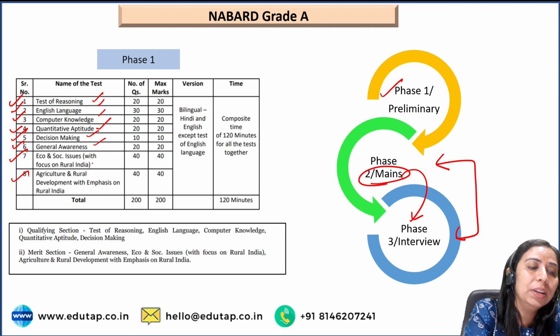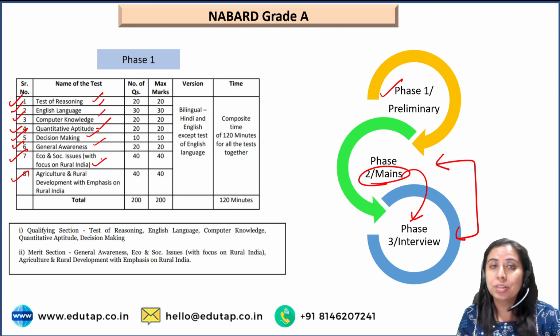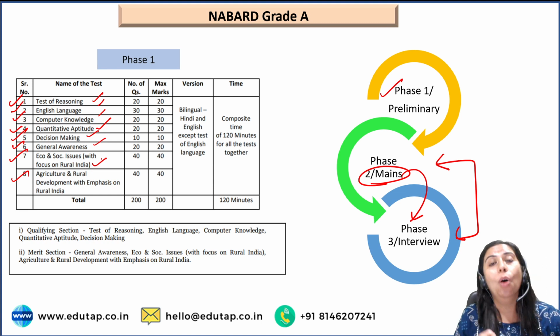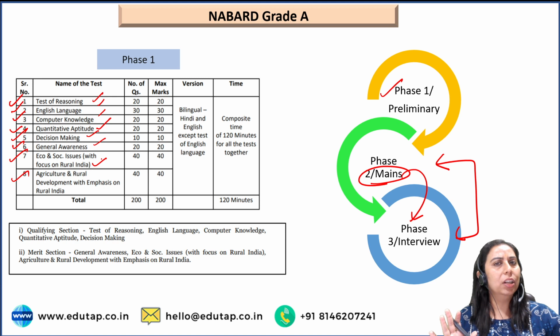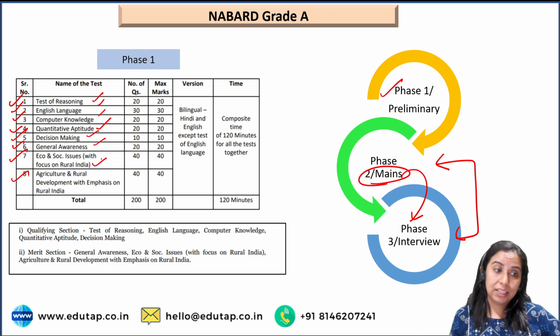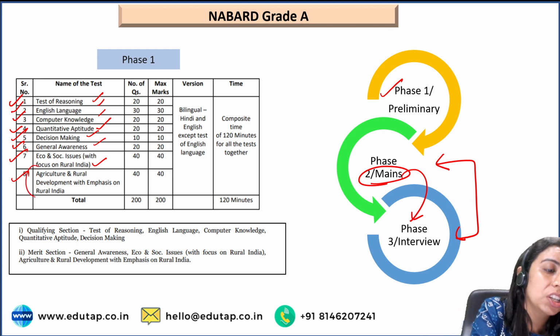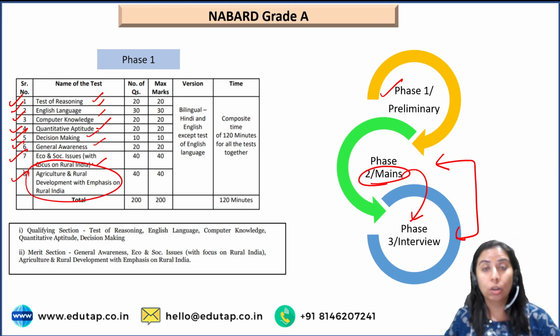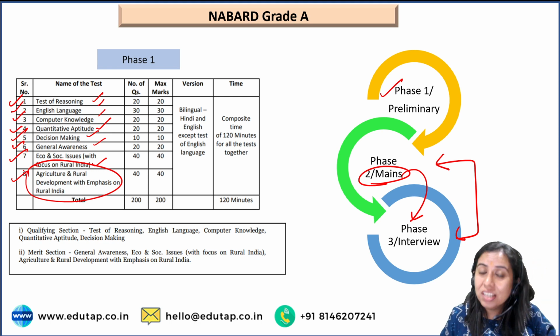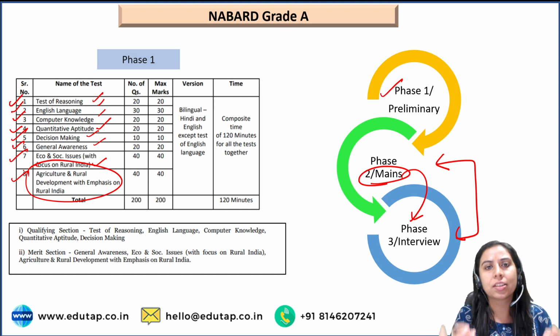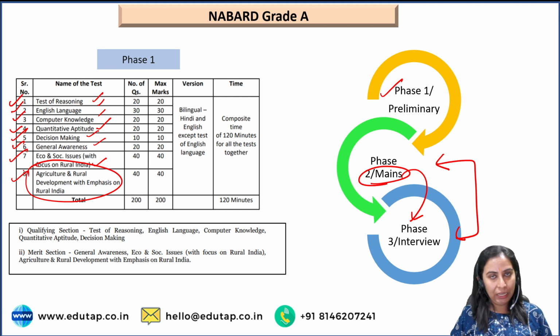Apart from that, economics and social issues is a subject again where usually how you cover what is all there, I'm going to discuss with you further, but this is a subject which can be covered again easily. Now there is only one subject which demands you to study agriculture and rural development, and mind you, it is not an expertise level paper, it's a general paper on agriculture. That means if you study the required syllabus, you are prepared for this examination, ठीक है?